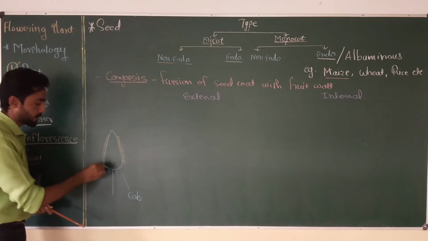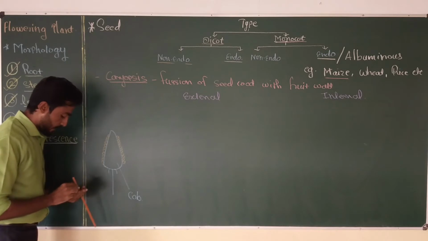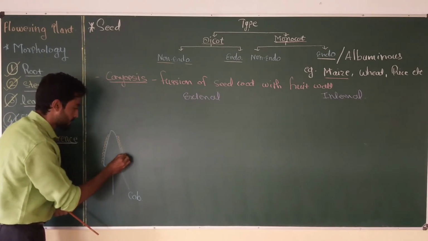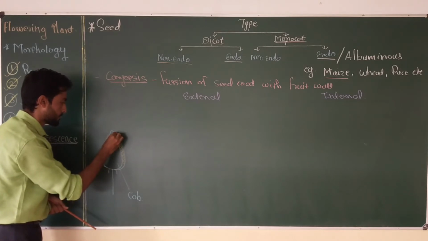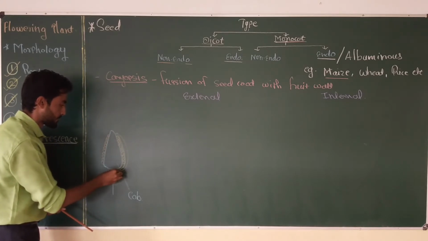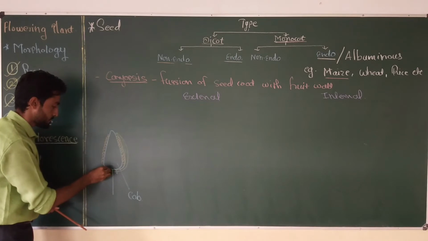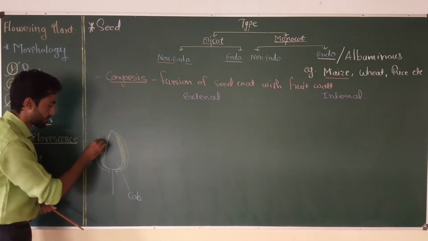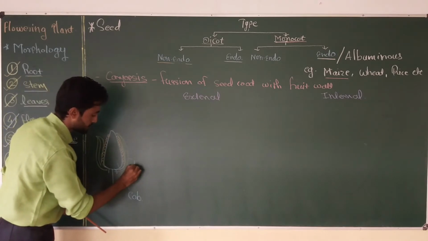And all the seeds present on this peduncle are covered with a green colored sheet-like structure, and it is called the husk.